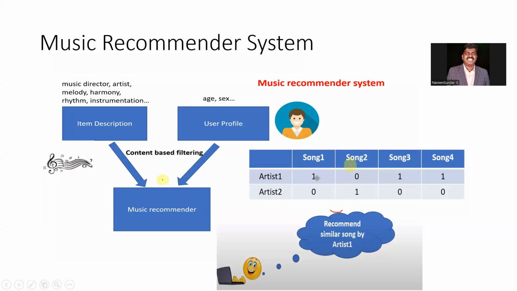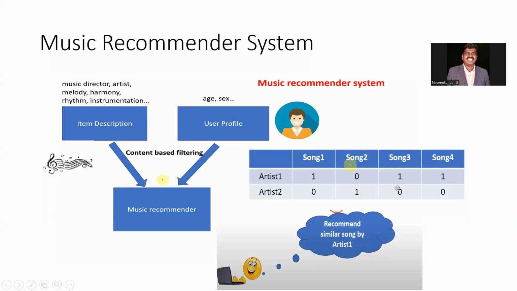So the recommender system will give the user artist 1 songs more, because he clicked them, and he may give feedback or a recommendation. So from the feedback or from the clicked stream itself, it takes the information and then it will recommend only artist 1. This is how the recommendation system is functioning.